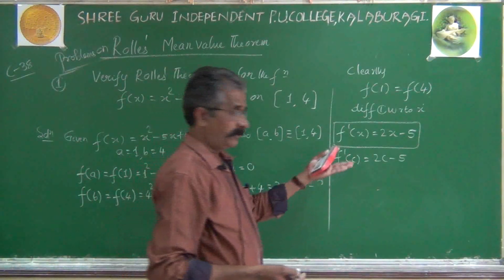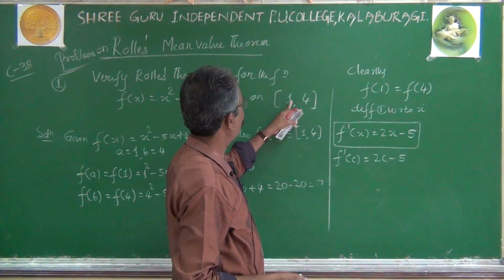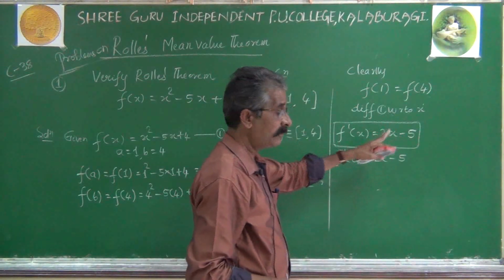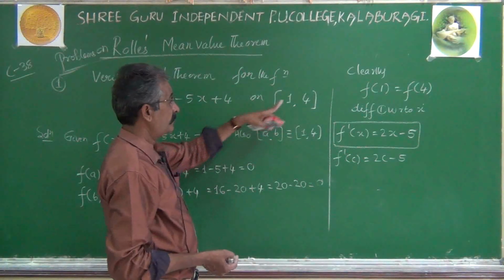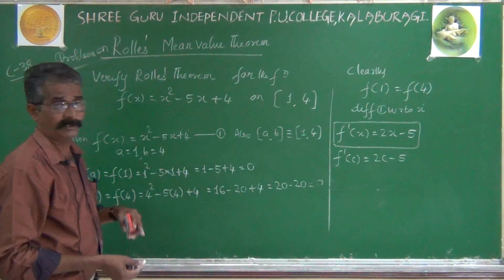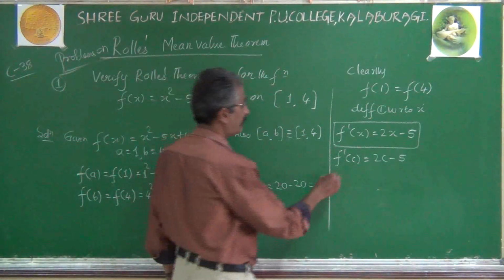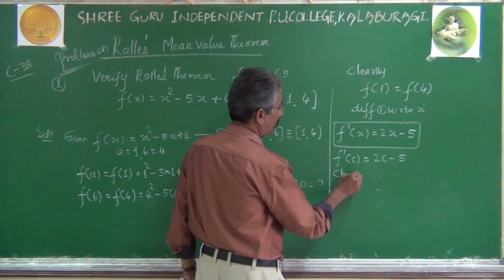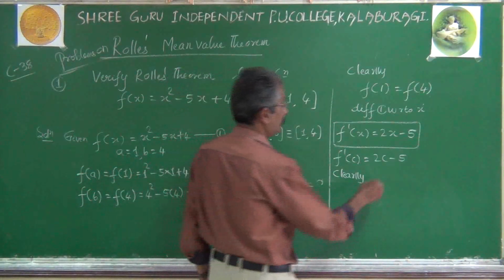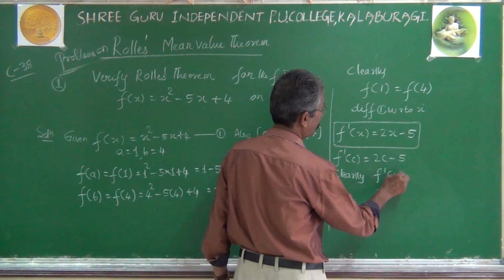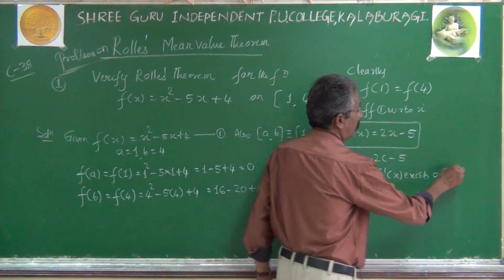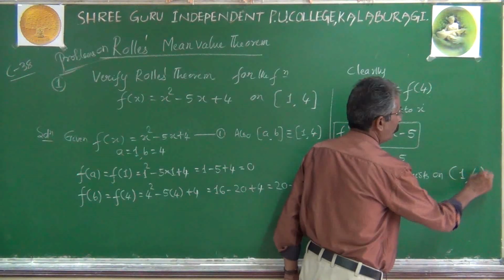You can test it. Use any value of x, say 1.1: 2 into 1.1 minus 5 becomes real. Take any value of x in this interval, in this expression, the result is a real number, meaning f dash x exists, right? Clearly, there is no doubt at all. Clearly, f dash of x exists on the open interval 1, 4.